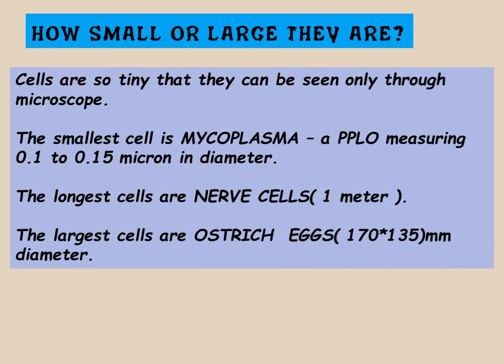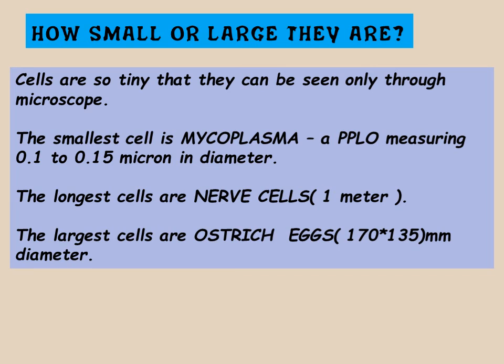See, there are certain varieties in those cells. Sometimes those cells are so tiny that they cannot be seen with our naked eyes, and we are able to see them only with a microscope.